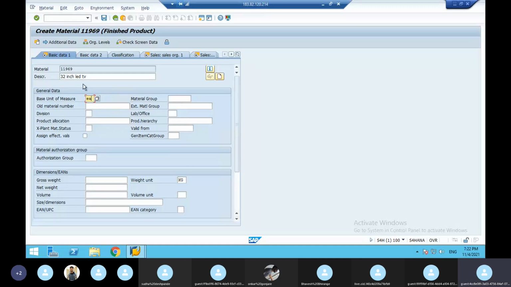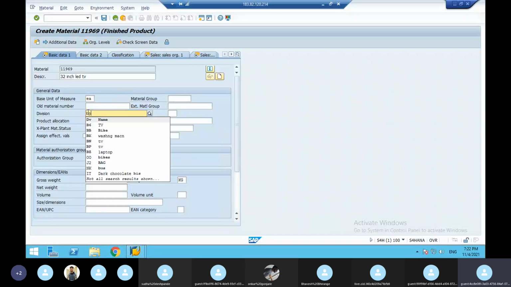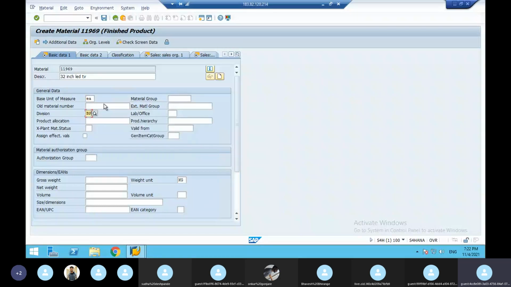Each TV only will be ordered, each TV will be delivered, each TV only will be billed. That is the unit of measure. And division. Division means my division. So this is for a finished product, TV. One material master record means one division. One material master data is one division.